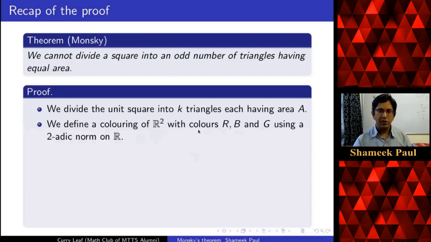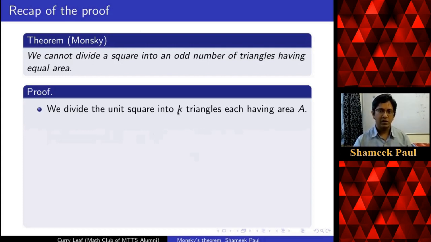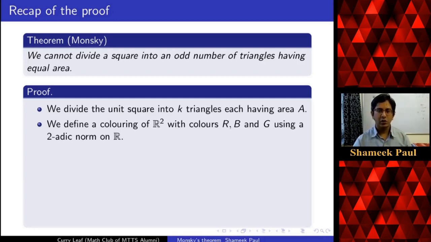Recall our aim is to show k is even. To prove that, we define a coloring on R2 using some two-adic norm on R. You fix one and define a coloring with red, blue, and green in the same way, that means by looking at the first maximum of the two-adic norm.